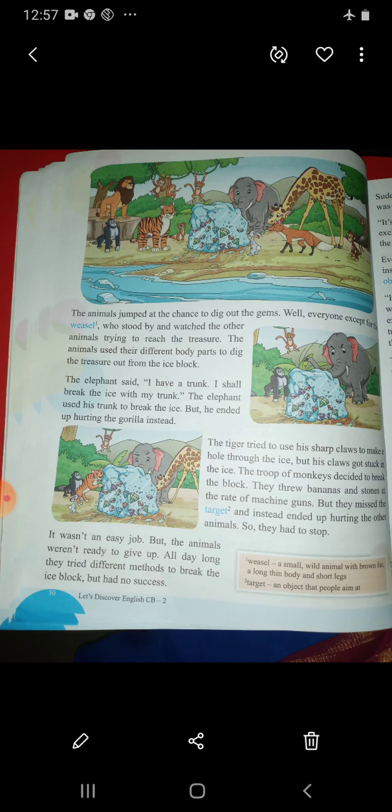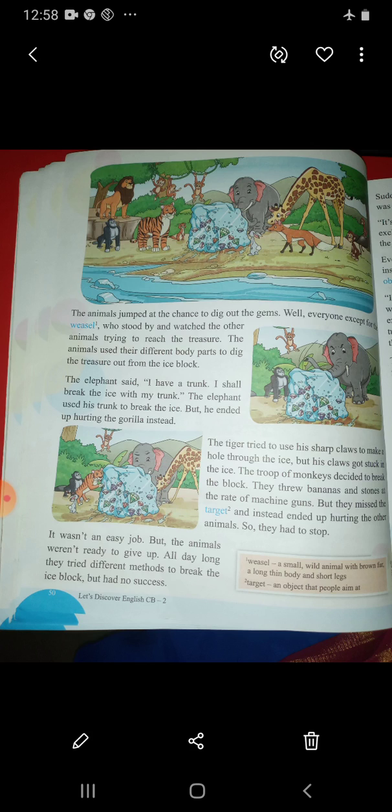The tiger tried to use his sharp claws to make a hole through the ice, but his claws got stuck in the ice. The troop of monkeys decided to break the block. What happened next after the elephant? Who tried? Tiger tried. What did the tiger say?